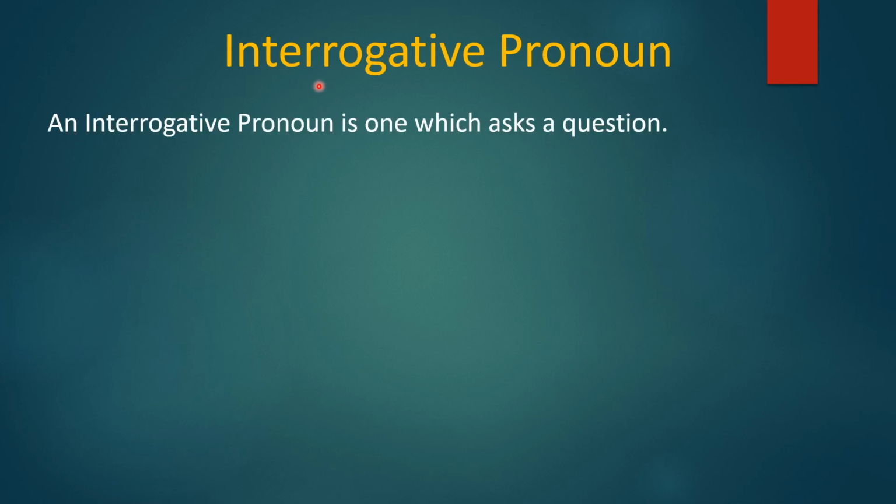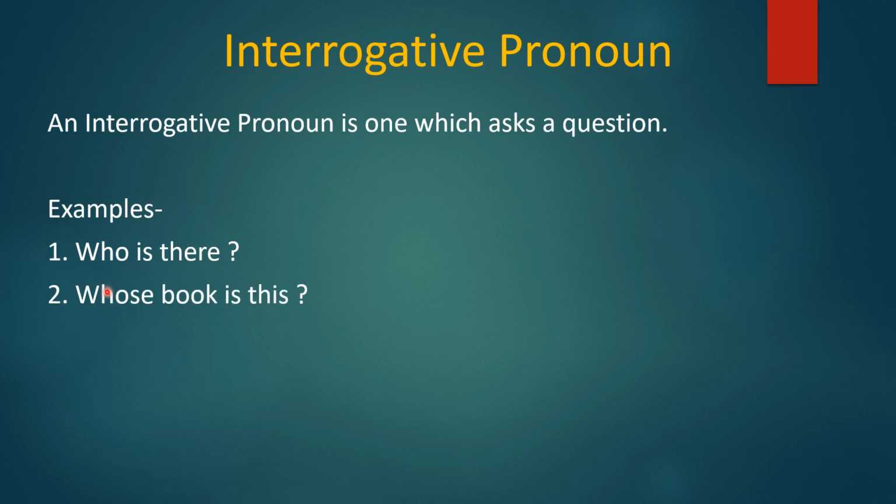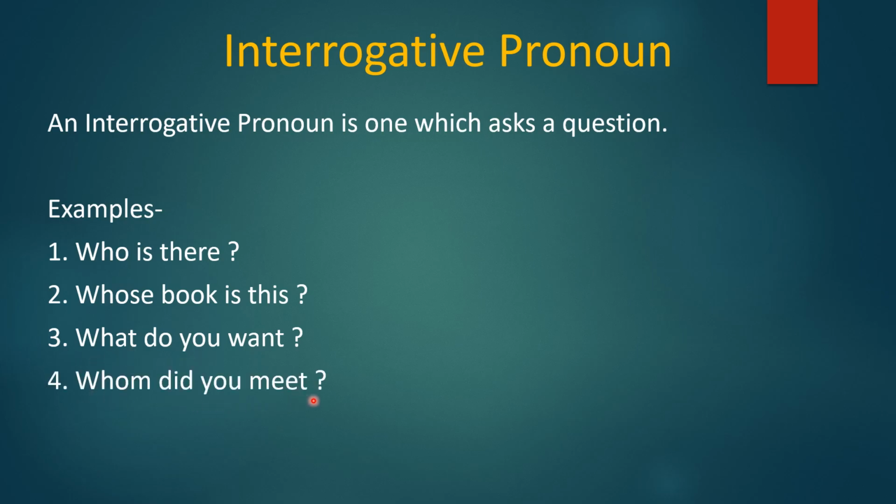Next is interrogative pronoun. An interrogative pronoun is one which asks a question. जब किसी वाक्य में प्रश्न पूछा जाता है, प्रश्न पूछने वाला शब्द प्रश्नवाचक प्रोनाउन कहलाता है. Examples: who is there? In this sentence, interrogative pronoun is who. Whose book is this? Interrogative pronoun is whose. What do you want? What is interrogative pronoun. Whom did you meet? Whom is an interrogative pronoun.